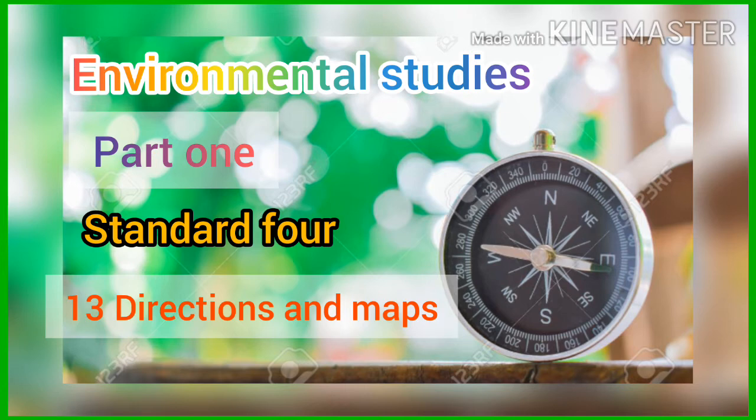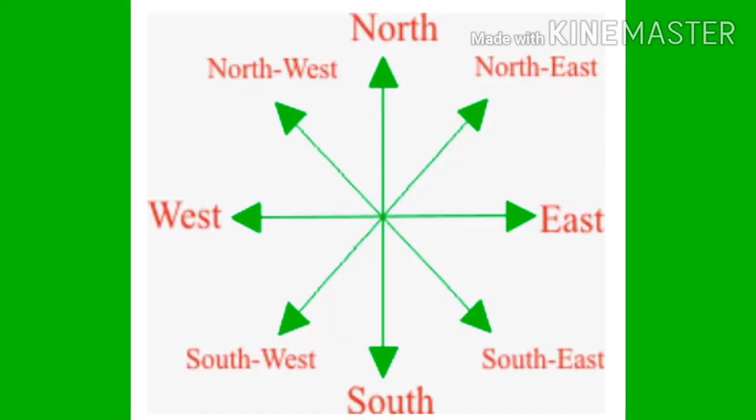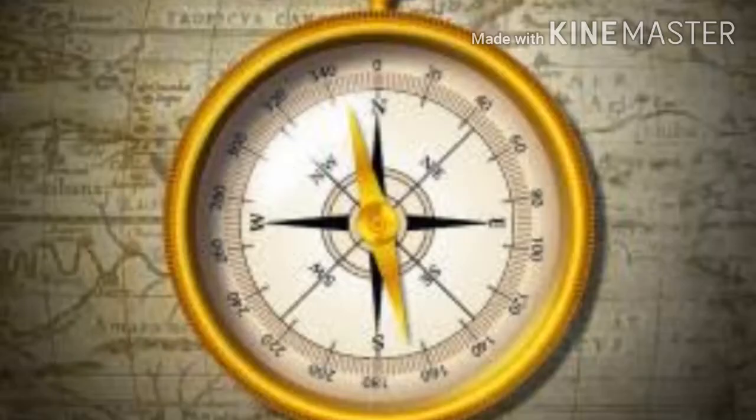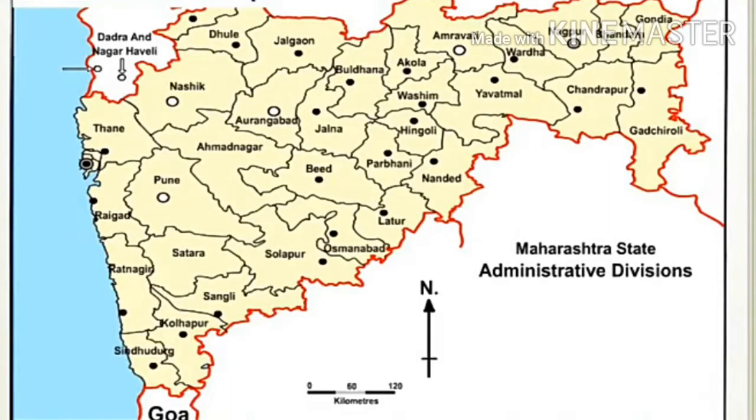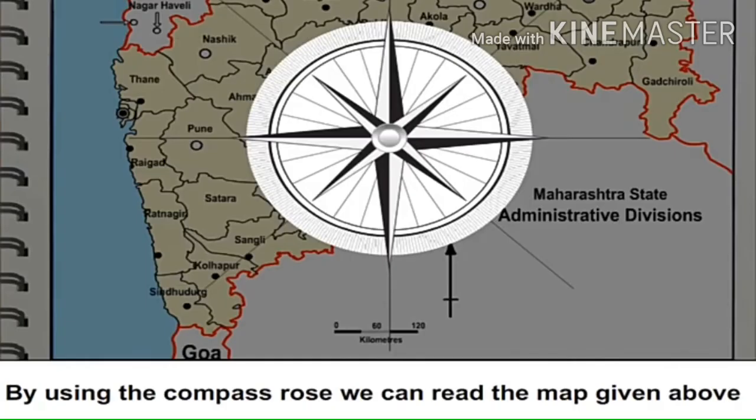Today we will continue the same lesson, directions and maps. In the previous class we studied directions and subdirections. We use directions and subdirections to find out the location or position of a place, and we have also learned about compass rules. Today we will learn map and scale. Now we will study how to read a map using compass rules.